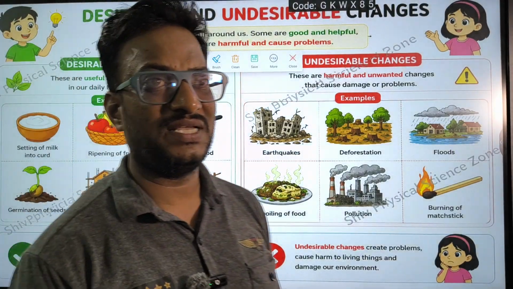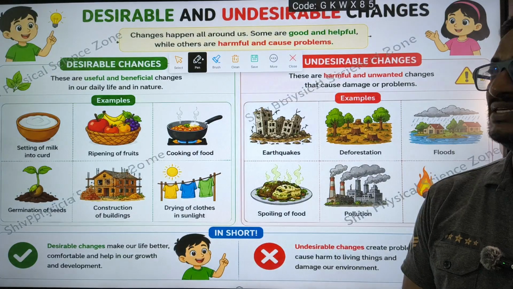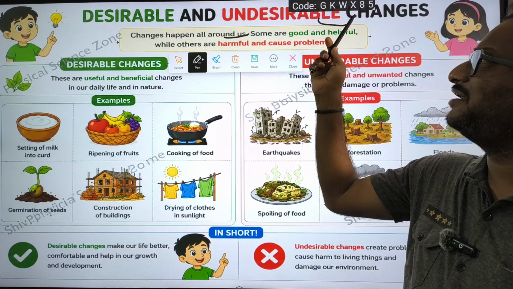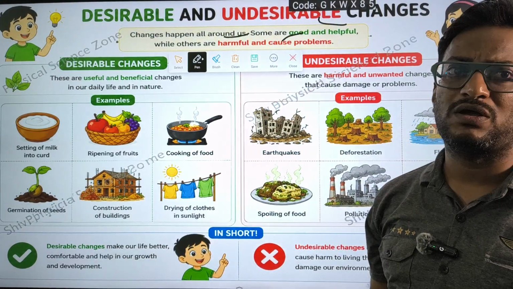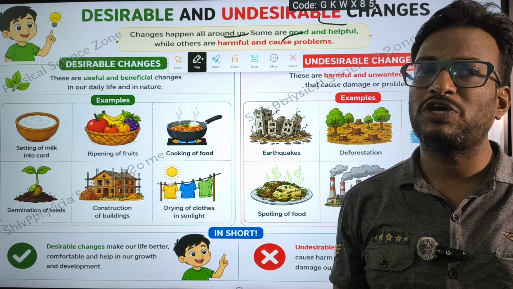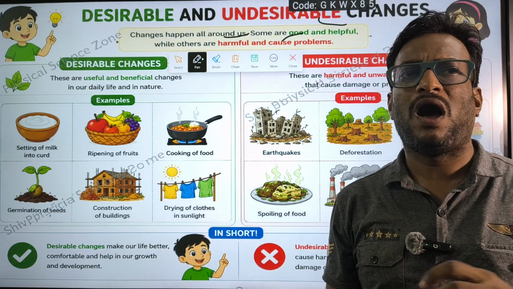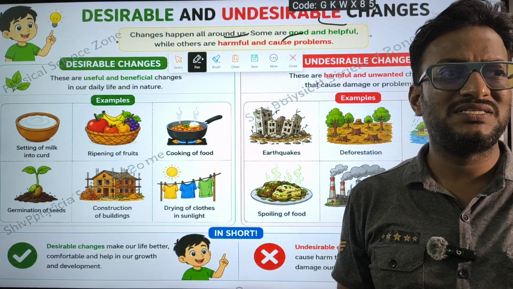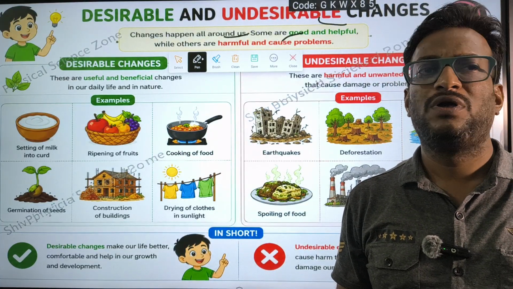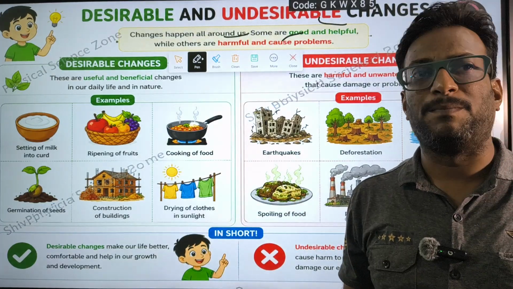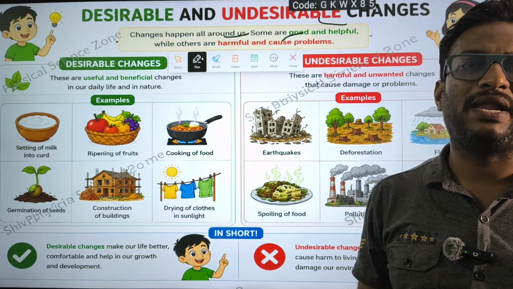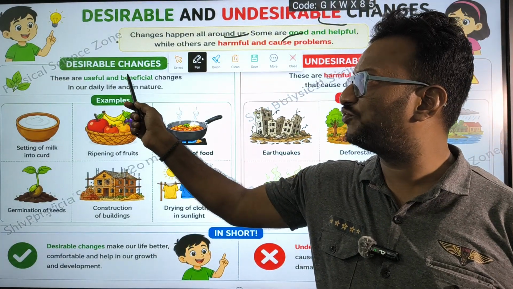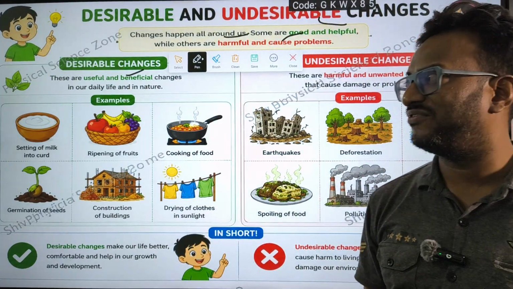What are desirable changes? What are undesirable changes? Changes happen all around us. Some are good and helpful, and some are harmful and cause problems. The changes which are good and helpful to human beings or helpful to nature are called desirable changes. The changes which are harmful and cause problems will be called undesirable changes. Desirable changes are useful and beneficial changes in our daily life.